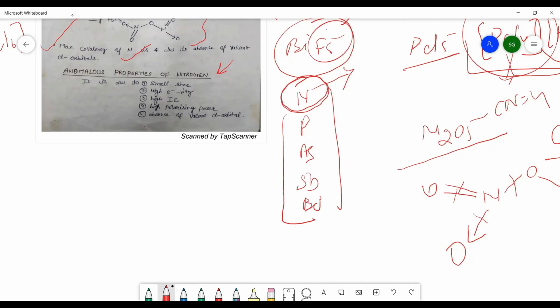And it is because of the small size of nitrogen, high electronegativity, high ionization energy. These are very small things you have done. High polarizing power and absence of vacant d orbitals.